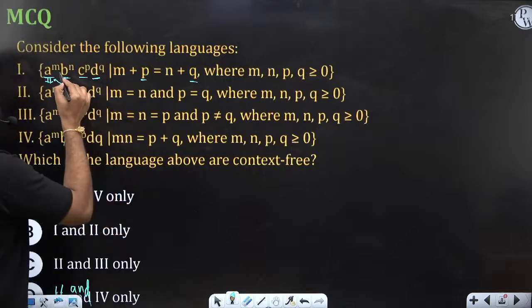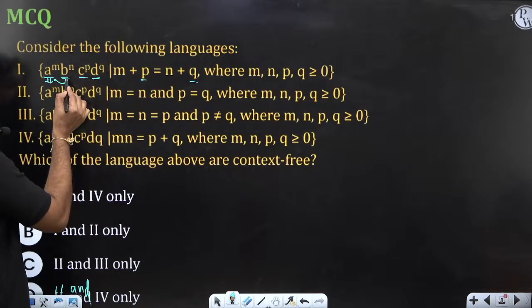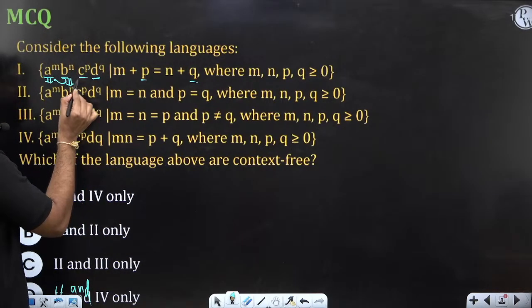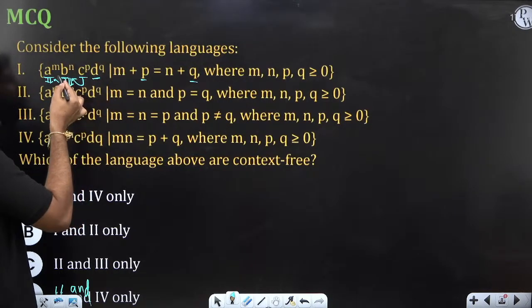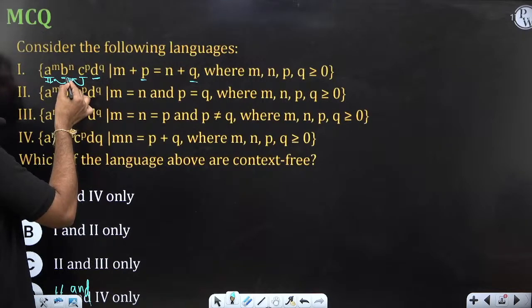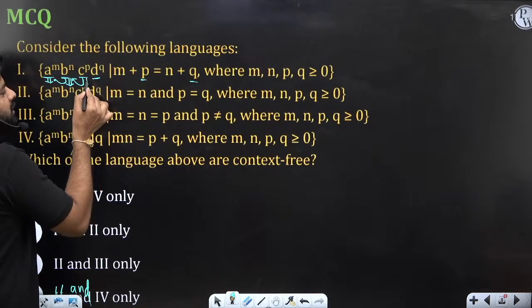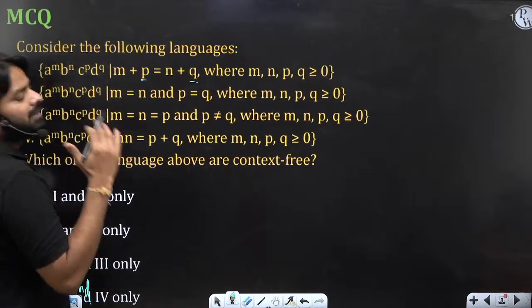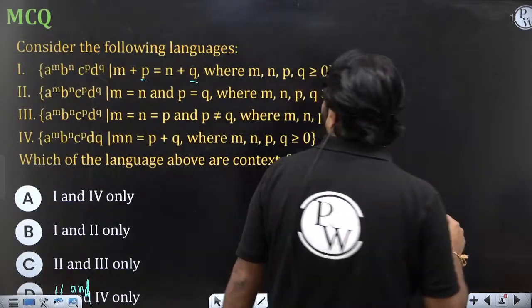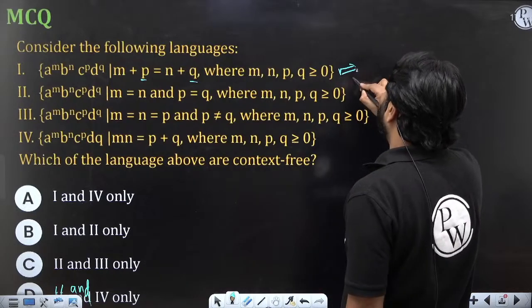Okay. In case B's are more, then the remaining B's you will push, and C's you will pop with the B's. If C doesn't come, D you will pop with the B's. If C's comes, pop with the B's. If any C's left, then push the C's and pop the C's for the D's. So deterministically you can do this. It is the CFL.